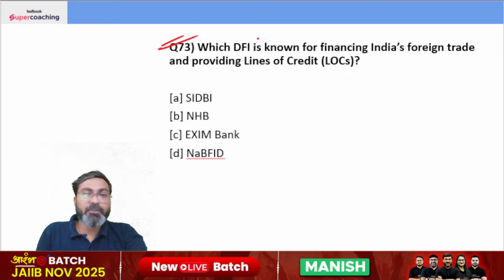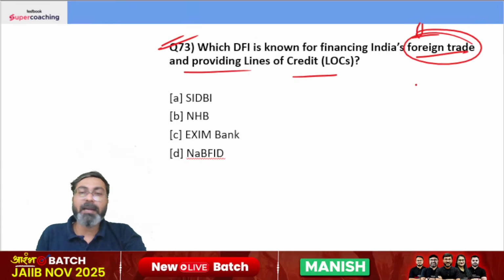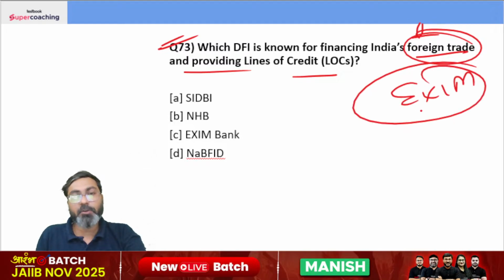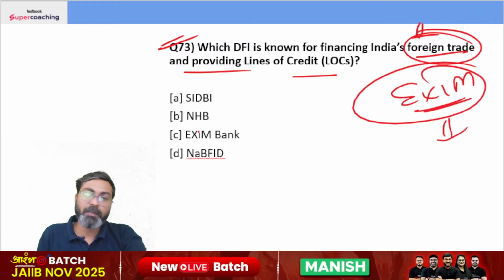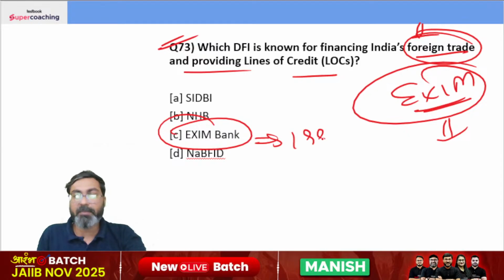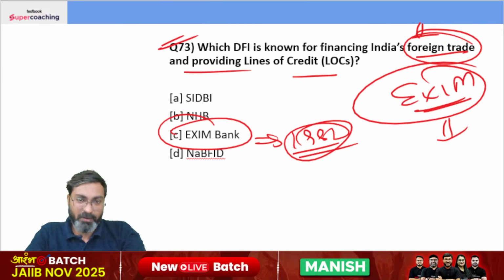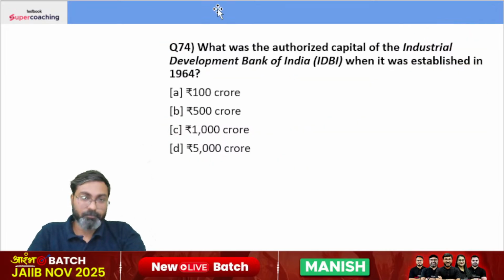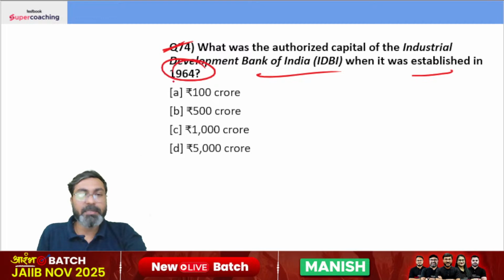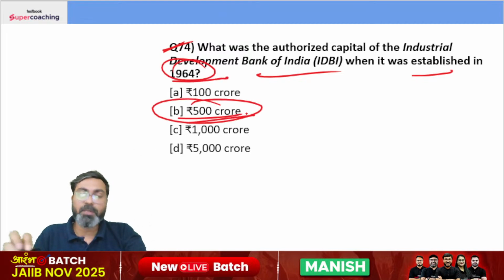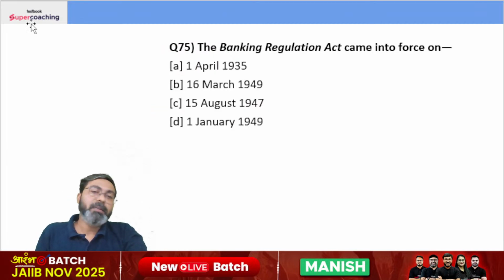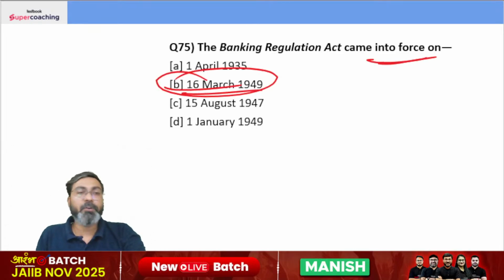Which DFI is known for financing India's foreign trade and providing lines of credit? Foreign trade की बात हो रही है, so we have only one such all India financial institution, that is Export and Import Bank, and it was also established in the year 1982, same as that of NABARD. What was the authorized capital of the IDBI when it was established in 1964? The authorized capital was just 500 crores. The Banking Regulation Act came into force on, I just told you this, 16 March 1949.